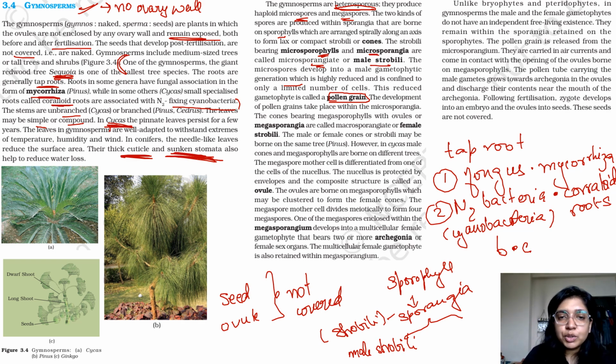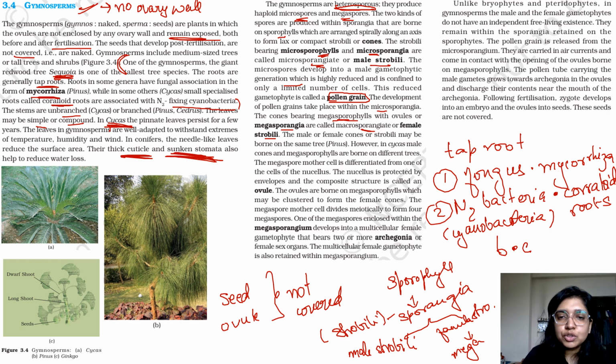The development of pollen grain takes place within the microsporangia, the cones bearing megasporangia cells with ovules. So yeah, either it will form male strobilus or it will form female strobilus, and in your female strobilus it will form megasporangia or megaspores, right? So megasporophylls with ovules are called macrosporangiate or female strobilus.